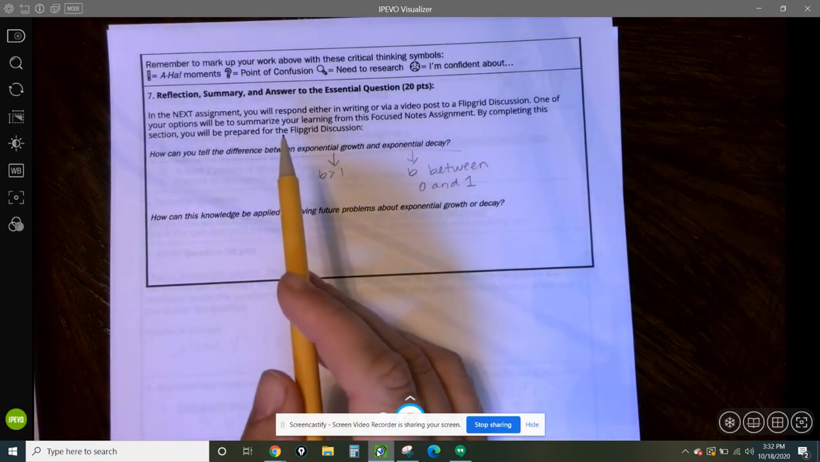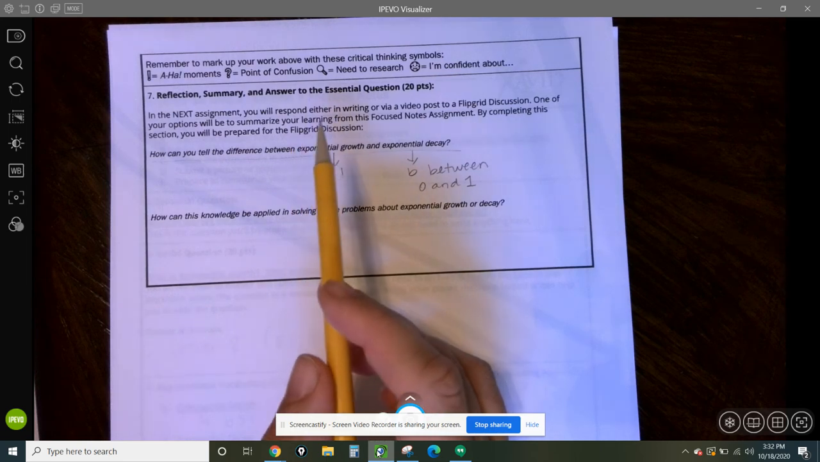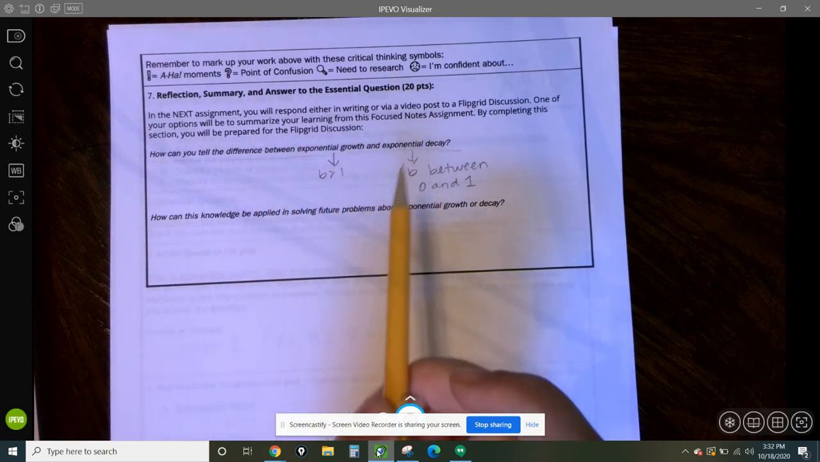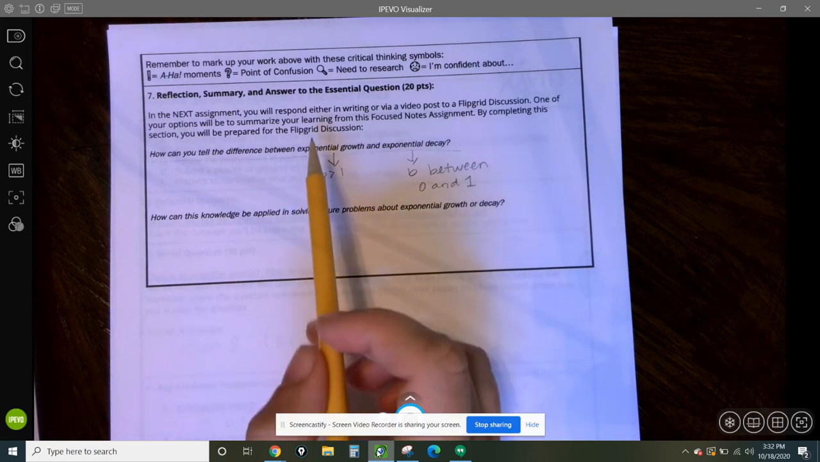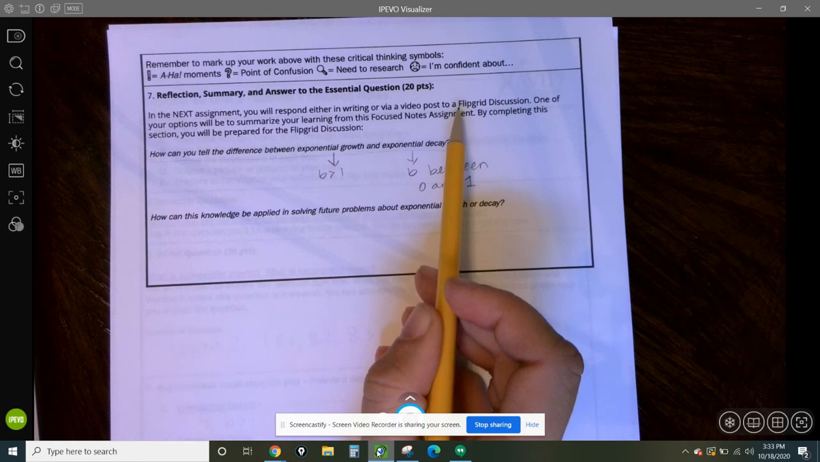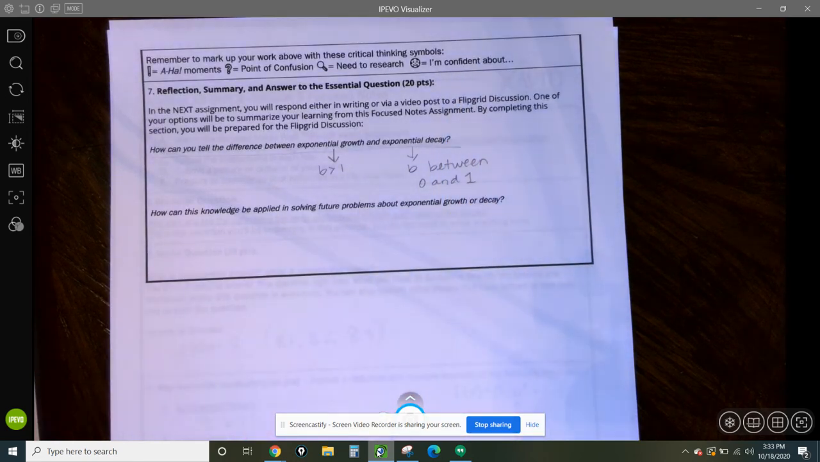And now remember, right after this video, you're going to be doing a Flipgrid video explaining what you just learned on this focus notes assignment. You can also respond in writing if you really don't want to do a video, but we love seeing those Flipgrid videos so we can hear you walk or talk us through it and hear your thinking. So that is the focus notes assignment for Unit 2.